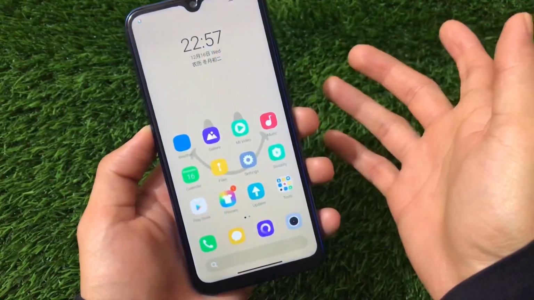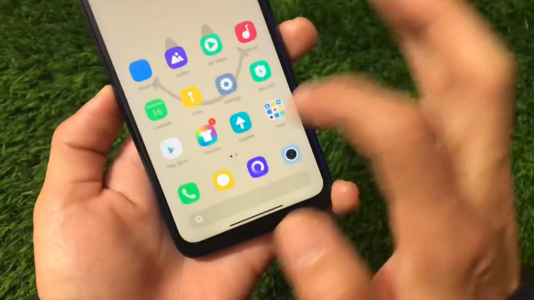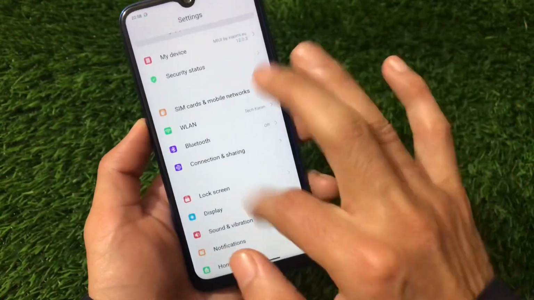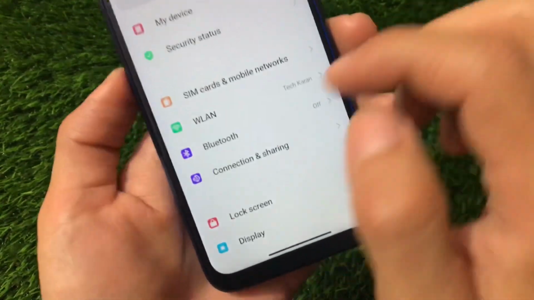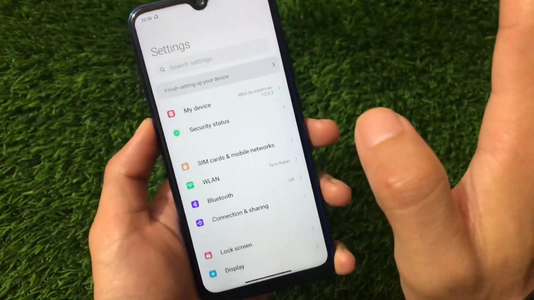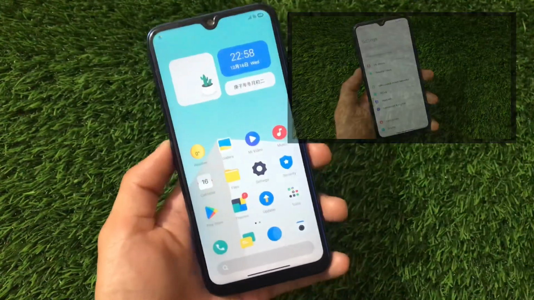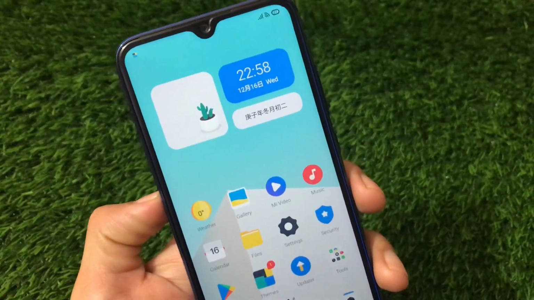Other things seem to be the same here. If you talk about your dialer pad, everything is the same, no extra theming here. As I previously told you, settings has a little bit of theming available like this. These are some icons which you might get themed, but nothing extra to talk about. Moving on to our second theme. The second theme is actually fully Chinese.